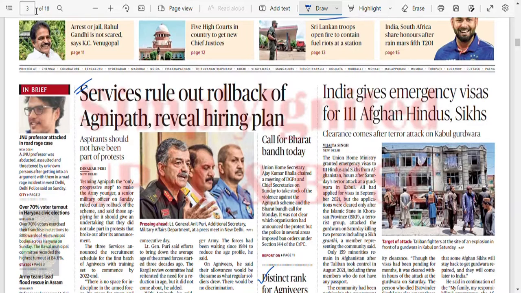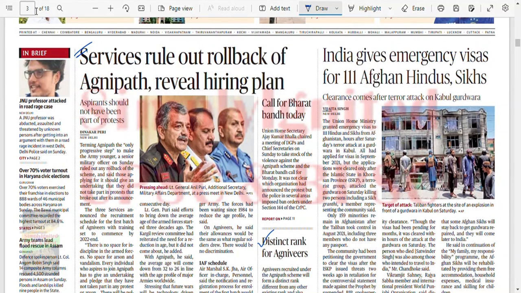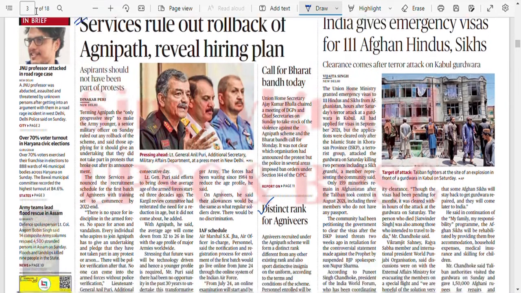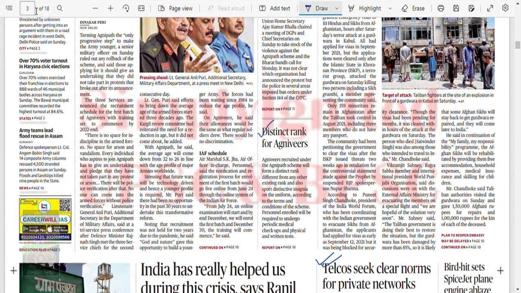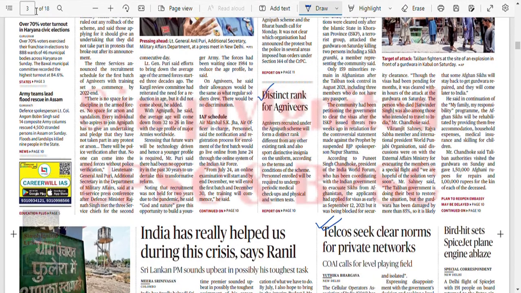So the three wings had said that they have ruled out the possibility of rollback of the Agnipath scheme. Aspirants should not have been part of the protest, right? Terming Agnipath the only progressive step to make the army younger, a senior military officer ruled out any roadblock to the scheme and said that those applying for it should give an undertaking that they did not take part in protest that broke out at the announcement. Fine. The three services announced the recruitment schedule for the first batch of Agniveer with training set to commence by 2022.